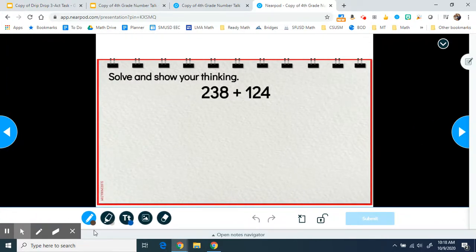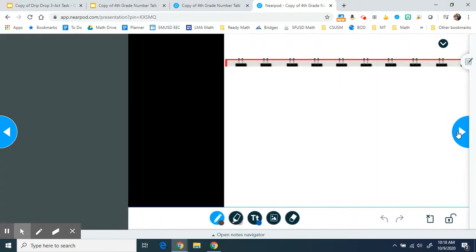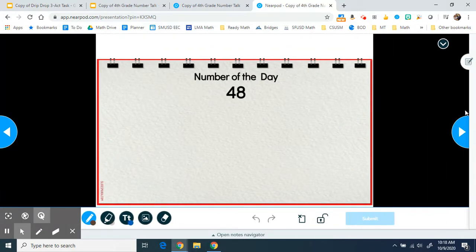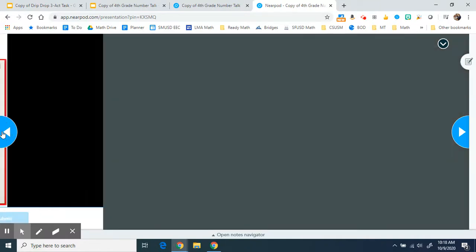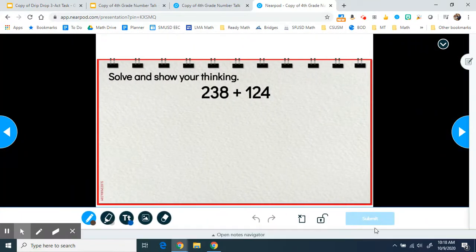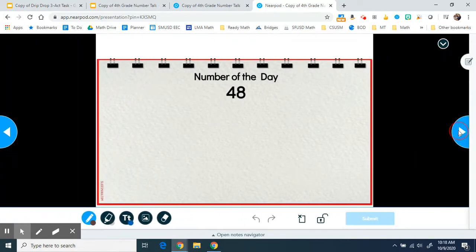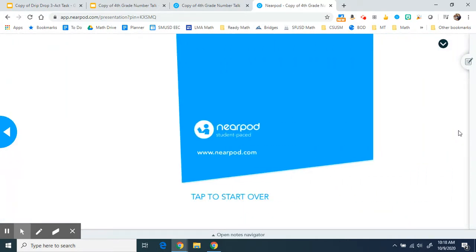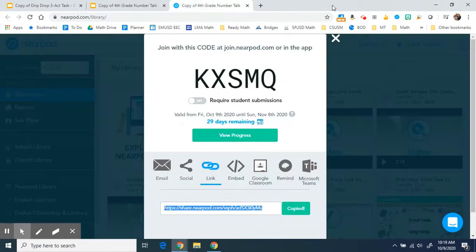Same thing, they can use all of their tools here, and on the last slide as well. And it does allow students to move on to the next slide without hitting submit. So just remind students to click submit. You'll still get the work and their thinking collected on the Nearpod, but if you're in the live lesson, you won't be able to push out or share students' thinking if they have not submitted yet. So that's the student paced.